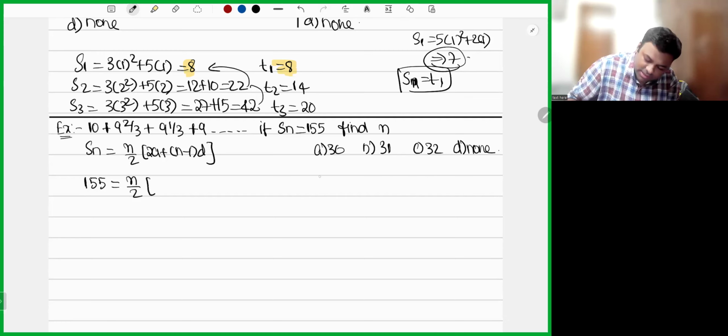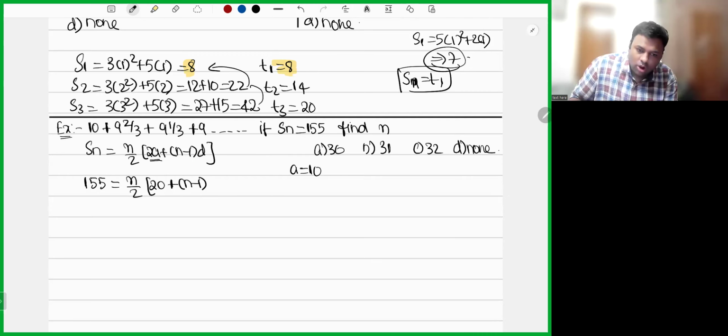What is the first term in this sum? First term is clearly visible. It is 10. So what is 2a? 20. Plus (n - 1) into the common difference, T2 minus T1. 9 2/3 minus 10 will be equal to minus 1/3.